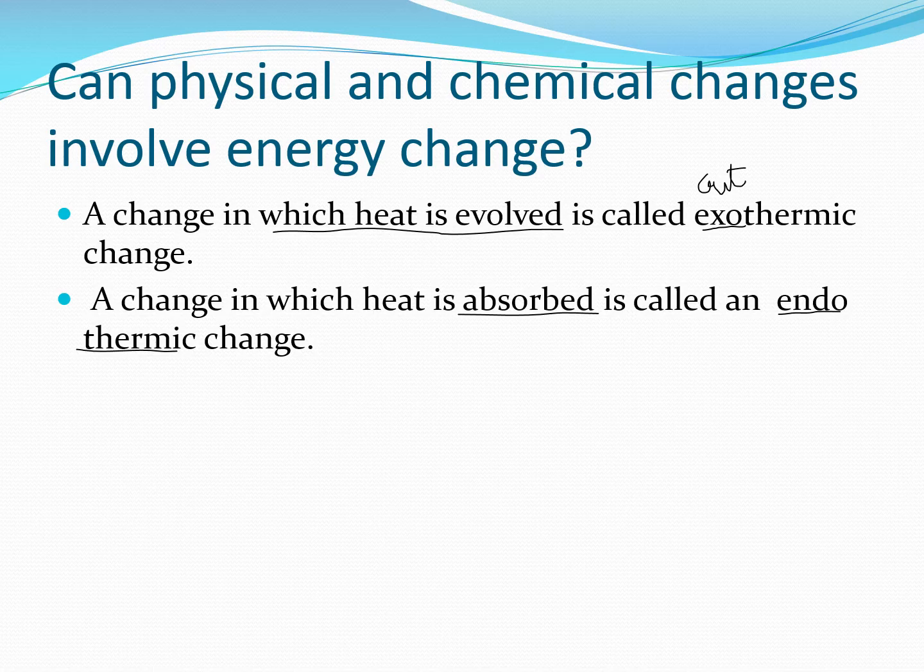And the other one is an endothermic change. Endothermic change means, endo means absorb. So a change in which heat is absorbed is called an endothermic change. Now we will see some examples of how the energy change takes place in physical and chemical changes.